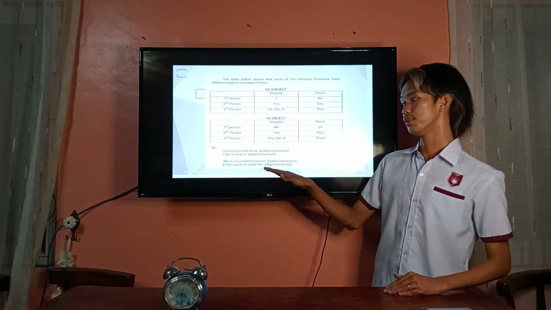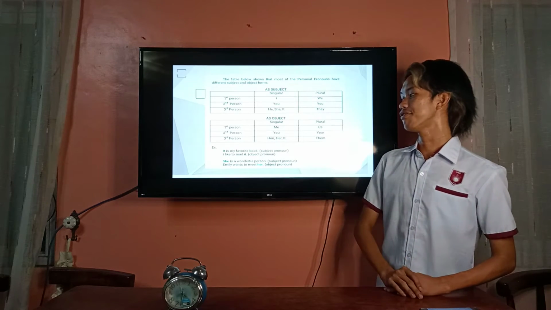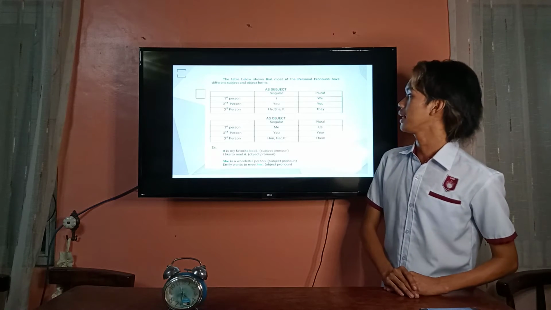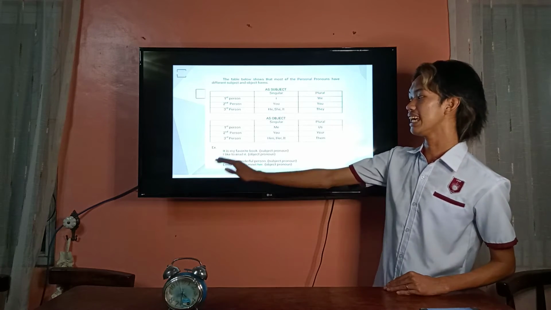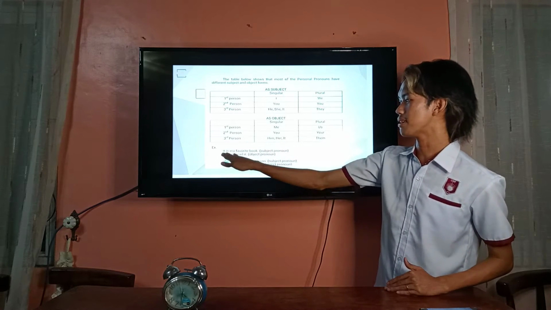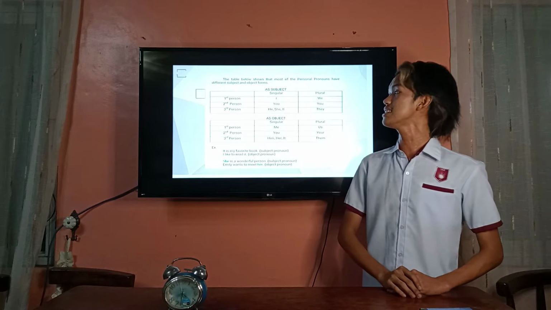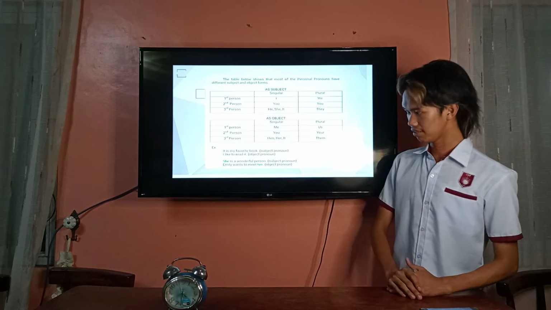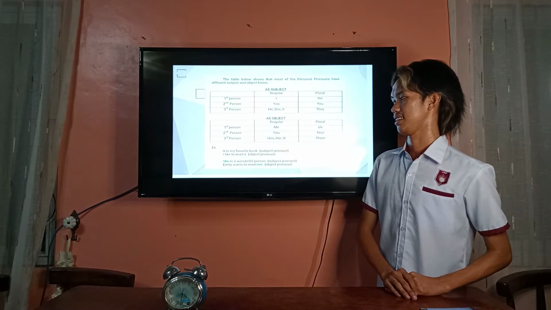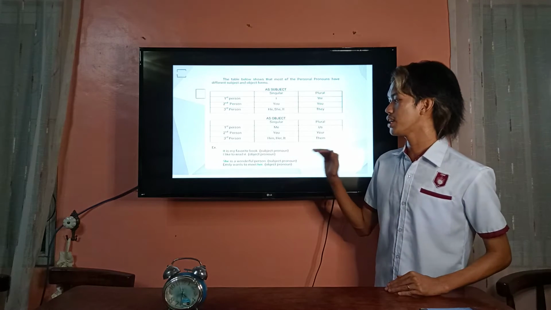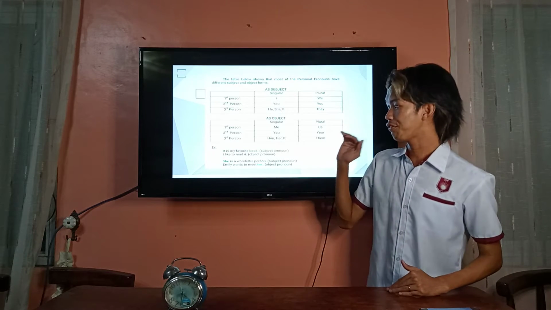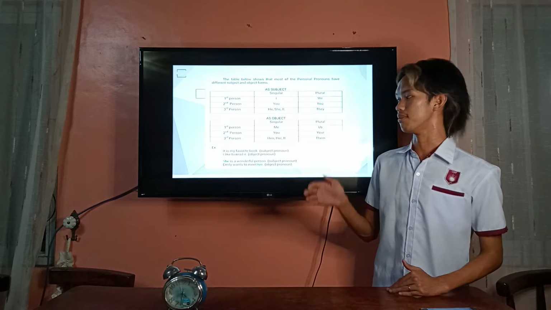And for example, it is my favorite book. It is a subject pronoun because we use it for a thing and it represents the favorite book, which is only singular. And the second example is I like to read it. That is an object pronoun. Why? Because you make that favorite book an object.